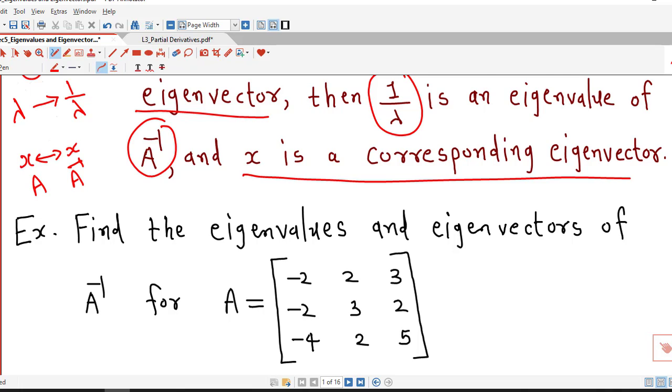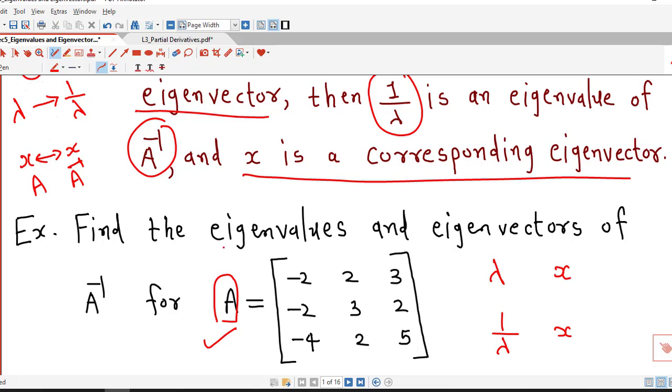So we find the eigenvalues and eigenvectors of the inverse of this given matrix capital A. Again I mention, we don't have to find the inverse of this matrix. We will just find the eigenvalues lambda, the eigenvalues of A inverse will be 1 over lambda, and the eigenvectors will remain the same.